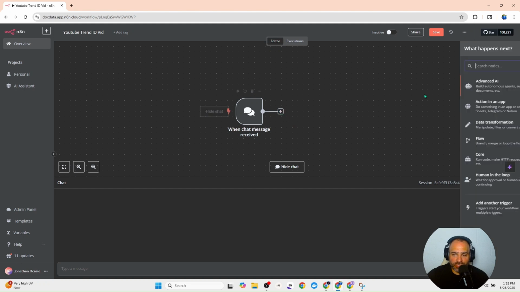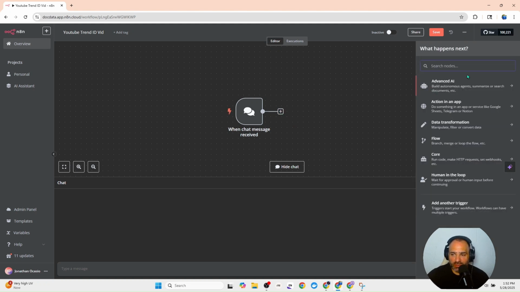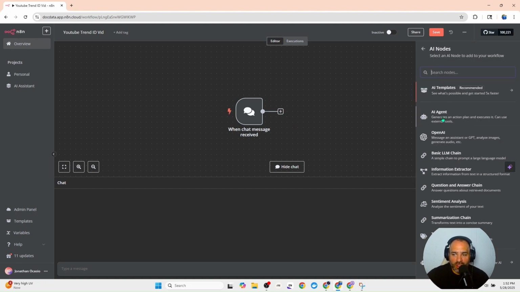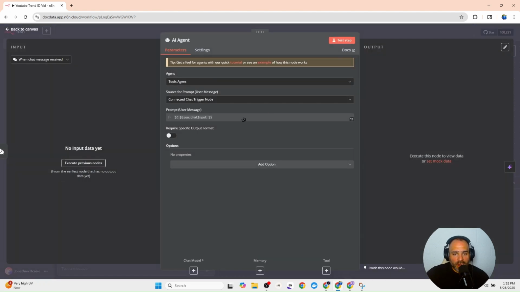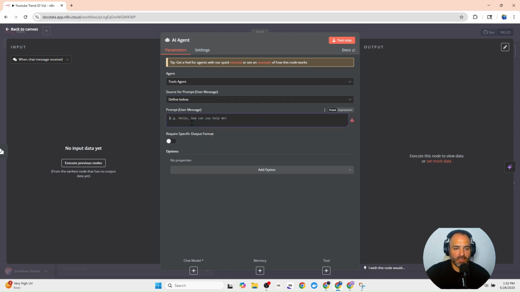The first thing to do to create an agent is obviously we need to go to advanced AI, which is going to allow us to collect an agent right here. And basically what this agent is, it's a shell. It doesn't really have any information. It's just a body and it needs a brain. And we'll give it a brain, but the first thing we need to do is change this to define below. And what that's going to do is allow us to define the role that we're going to give this agent.